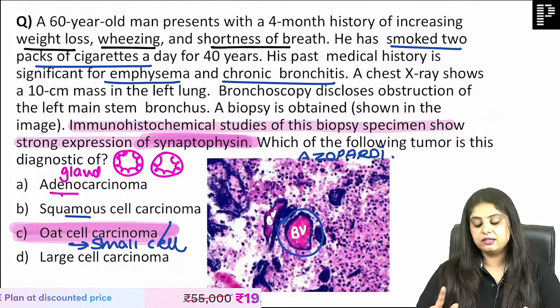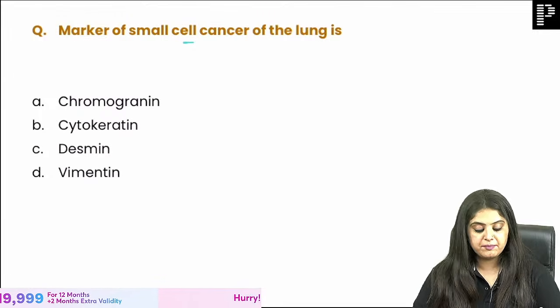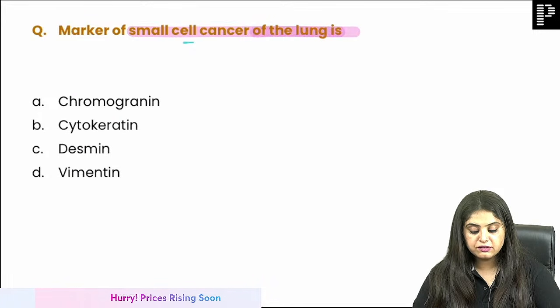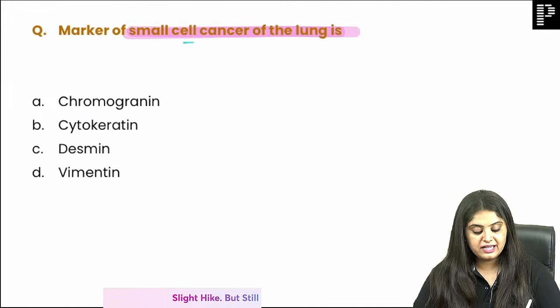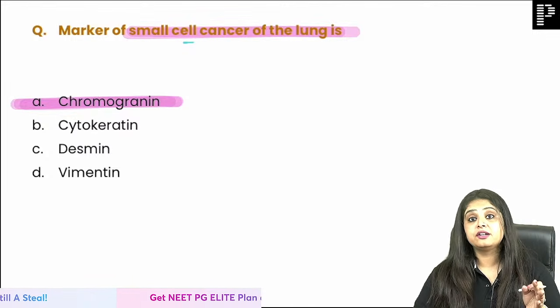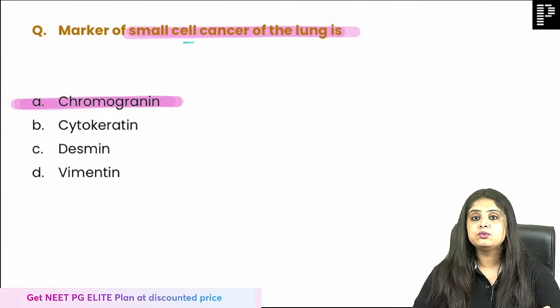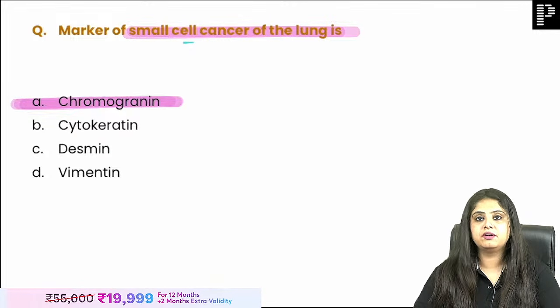So this means whoever messed up the markers, this is a separate question that came in the exam. What is the marker for small cell carcinoma of the lung? And that is out of these. Here there is no synaptophysin. Here what is the answer? It is chromogranin. So ma'am, let us make that effort and revise the markers. FMG students, in the same exam two questions come on lung cancer. NEET PG INI-CET, 1 question.